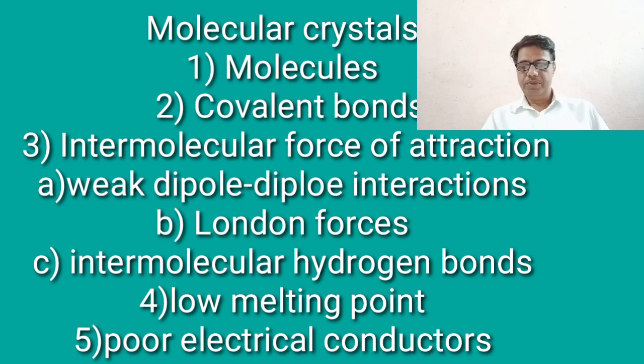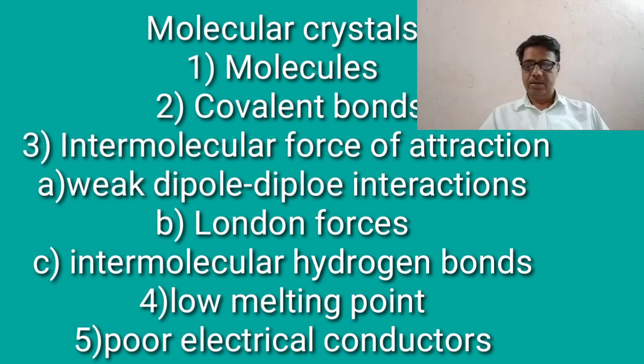Hence, polarity is observed in compounds containing this same unit. For example, HCl. Here, one end of the molecule has a partial positive charge on the hydrogen atom, that is delta plus, and the chlorine atom has a partial negative charge, that is delta minus. As a result of polarization, the molecule possesses a dipole moment.